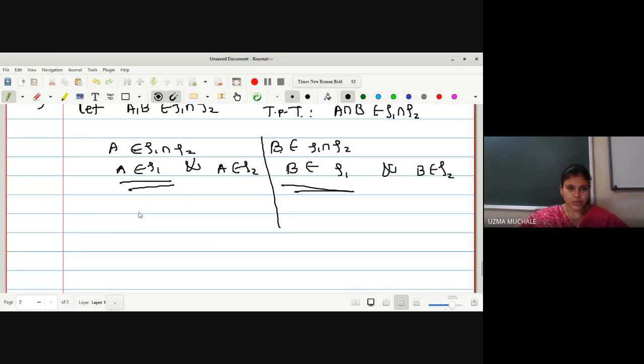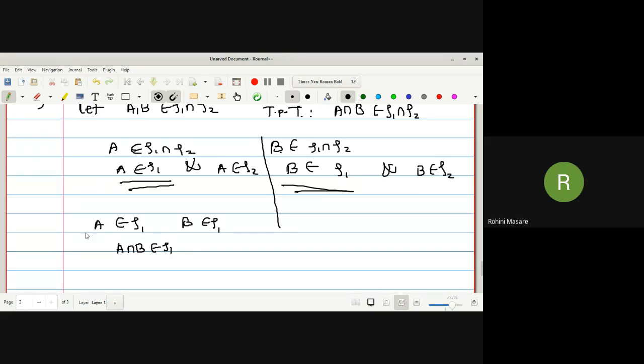Now select these two. A belongs to τ1, as well as we are saying B belongs to τ1. What does it mean? Can I say A intersection B belongs to τ1? If A is a member of τ1 as well as B is a member of τ1, can I say A intersection B is a member of τ1? Yes, ma'am.